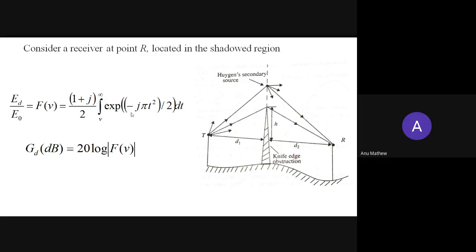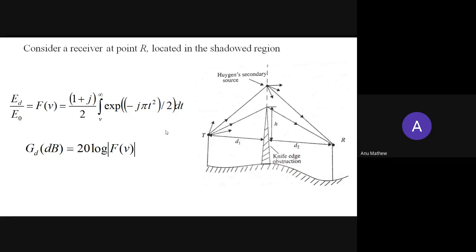This is the ratio of the electric field due to the Huygens-Fresnel secondary sources to the electric field in the line of sight region, that is, when there is no obstruction and the signal travels through the line of sight direction. So E naught is the electric field when there is no obstruction. This is the ratio ED by E naught.